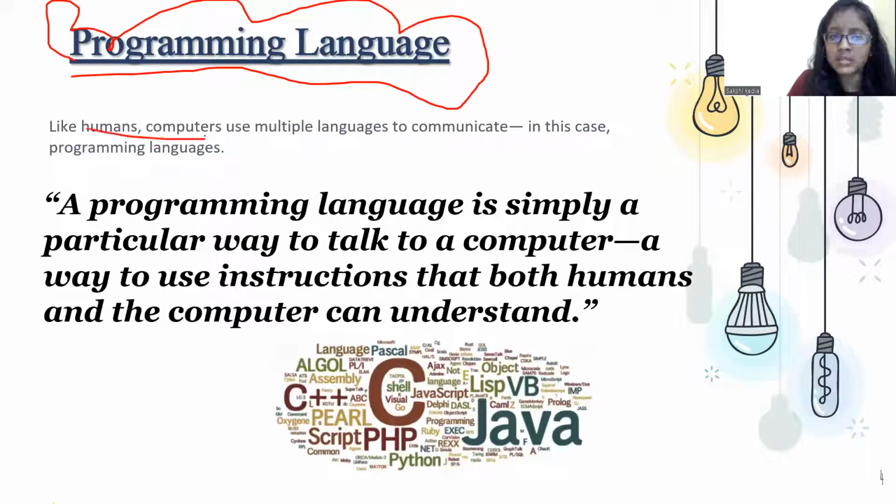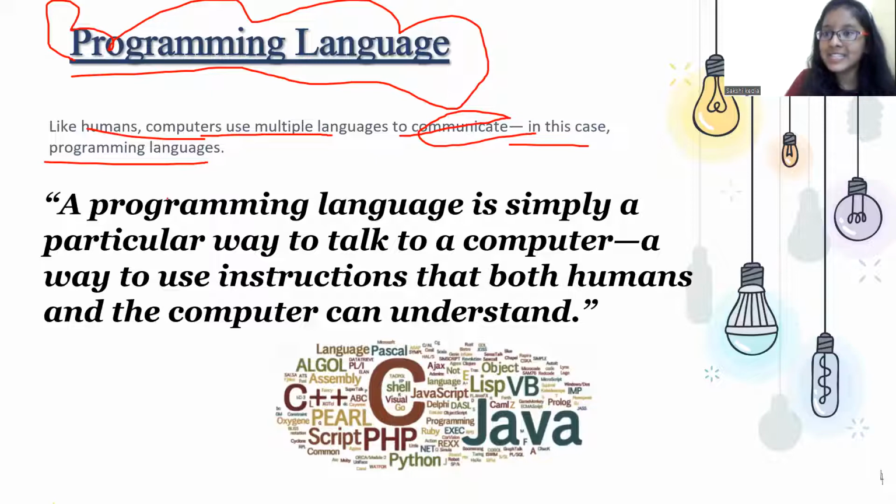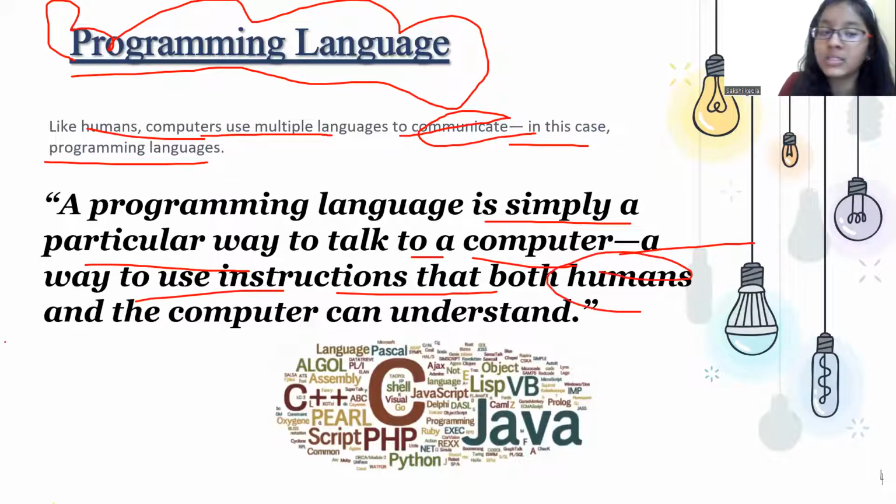Like humans use multiple languages to communicate, computers use programming languages. A programming language is a simple way to talk to a computer, a way to use instructions that both humans and computers can understand.